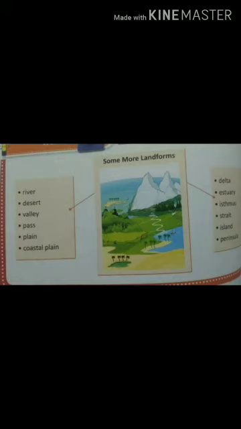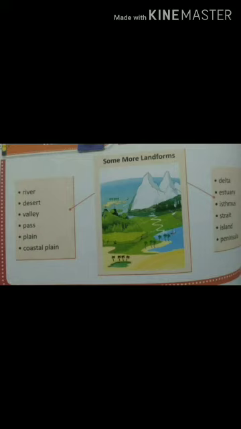Now, valley. Valleys are lowlands, normally found between hills or mountains. As rivers flow down a plateau or mountain, they carve out deep gorges and river valleys. Now, pass. Passes are narrow passages between the mountains. They are used by people to cross the mountains to reach the other side.